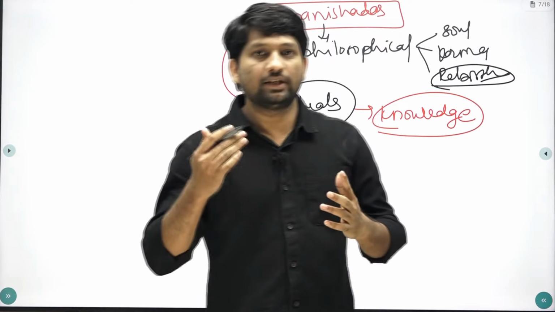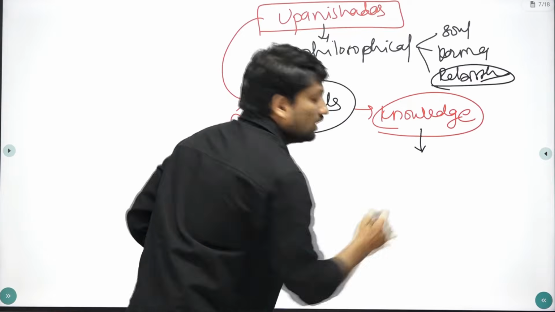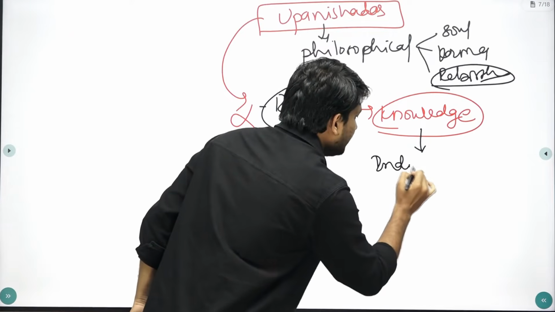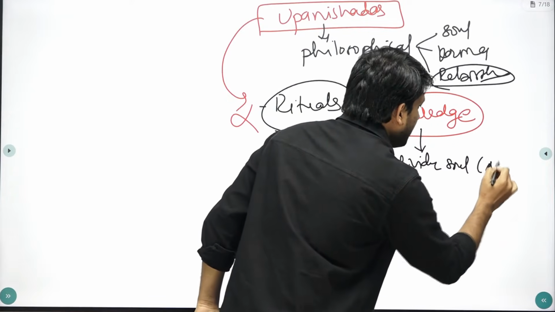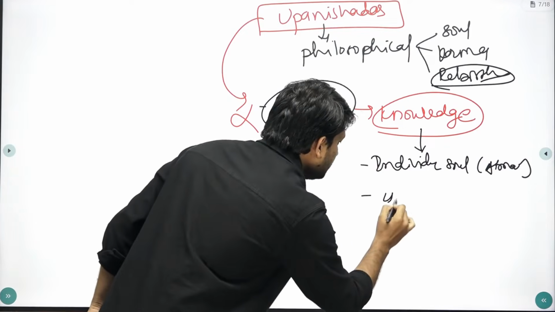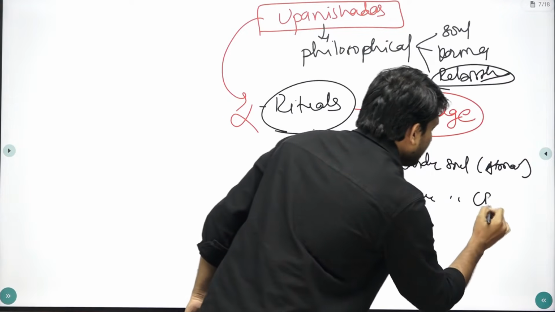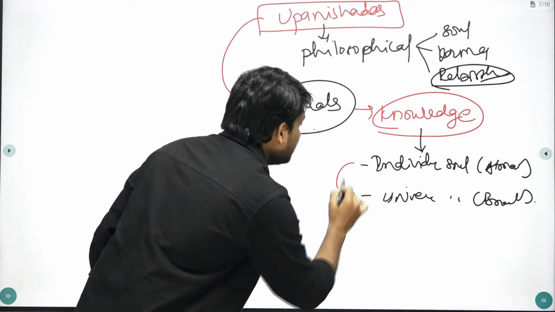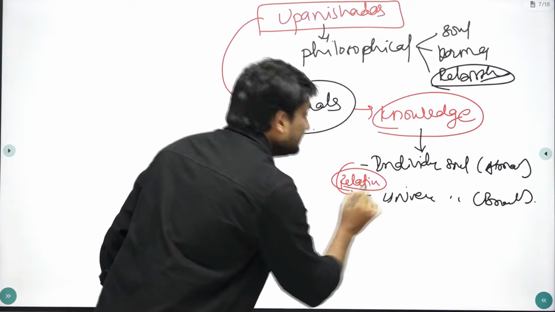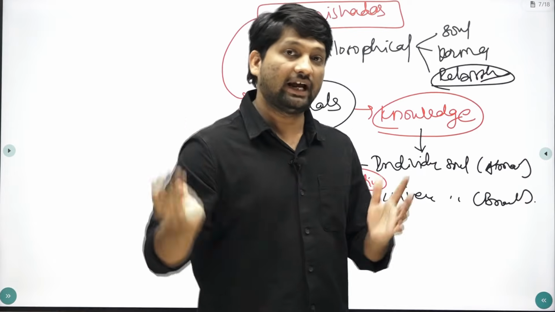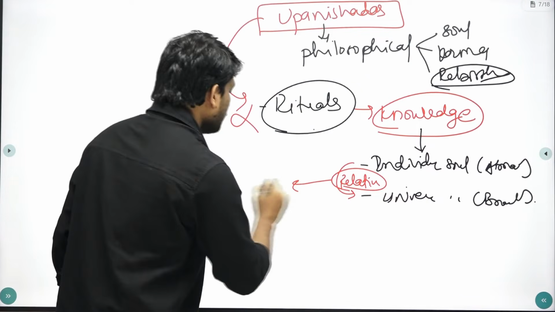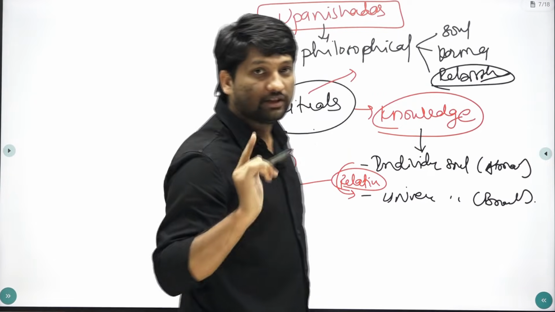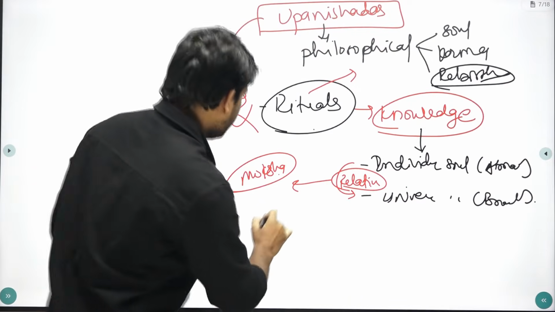According to Upanishad, you will get moksha if you understand the knowledge about the individual soul or Atman, and the universal soul or Brahman. If you understand the individual soul, the universal soul and the relation between them, then you will get moksha. It means according to the Upanishad, you don't have to do any rituals to get moksha. That's why these Upanishads are also called Vedanta.